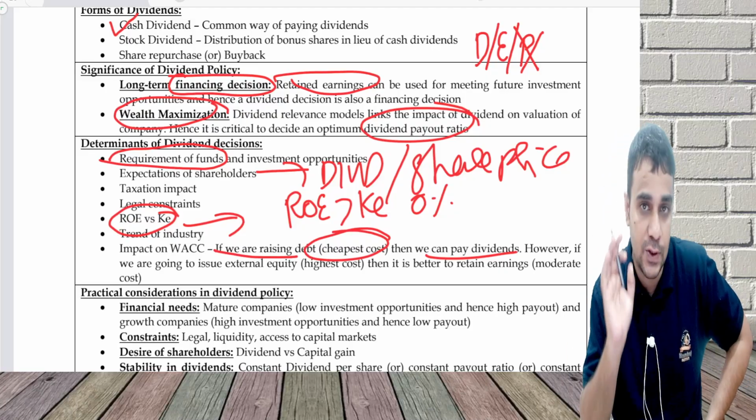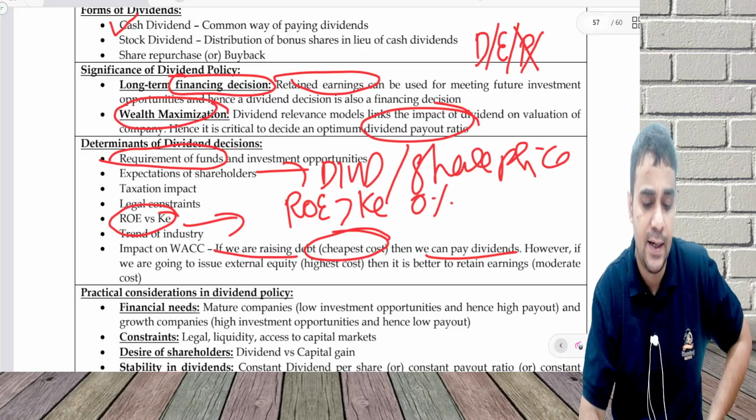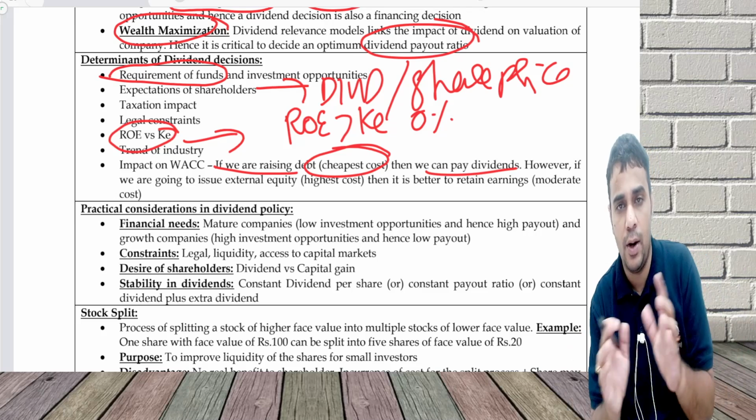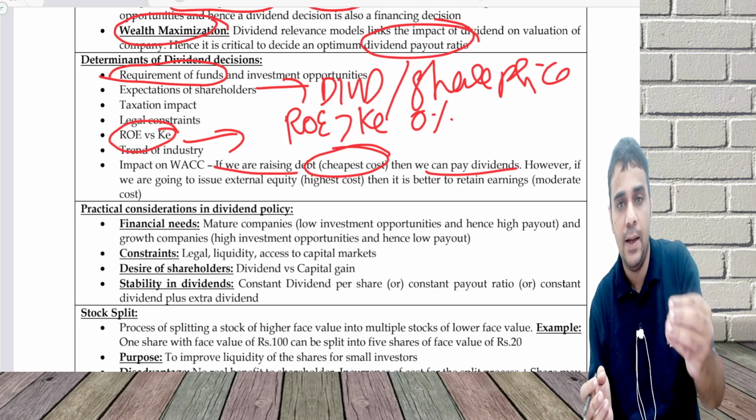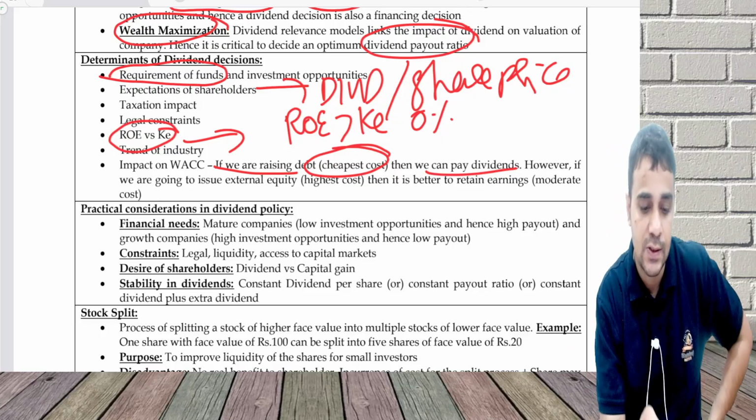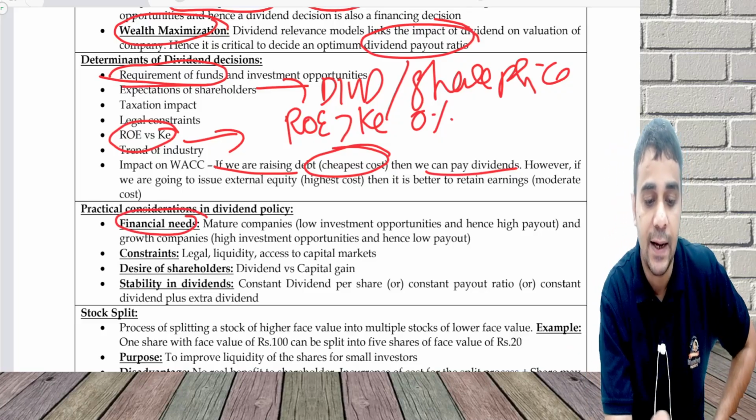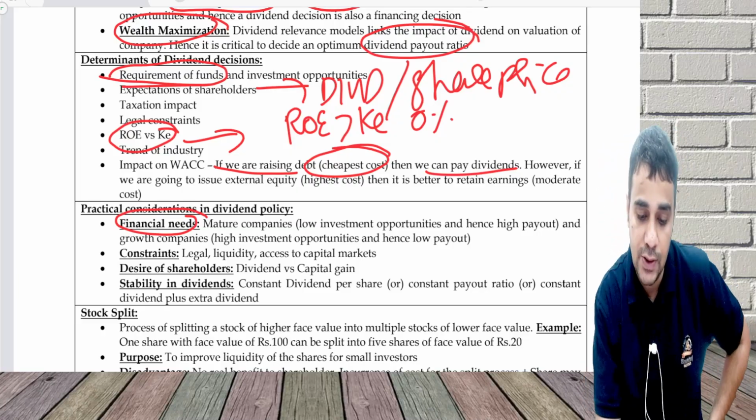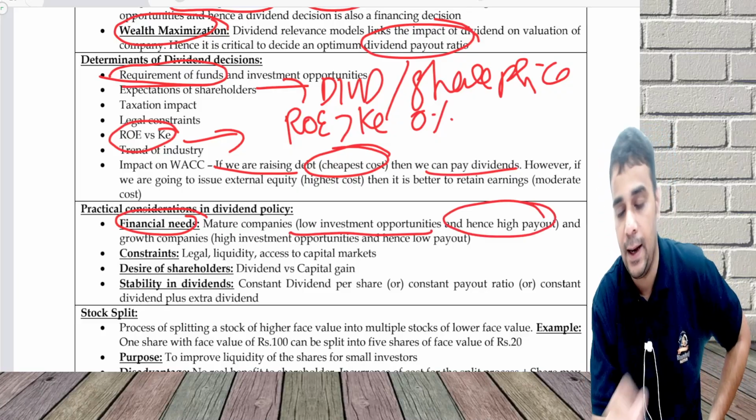These are the factors which determine, and the next item is practical consideration in dividend policy. Technically, according to me, both are the same determinants, more or less interrelated only. You will see first is financial needs, which is requirement of funds. Mature companies do not have major investment opportunity and will pay high dividend.